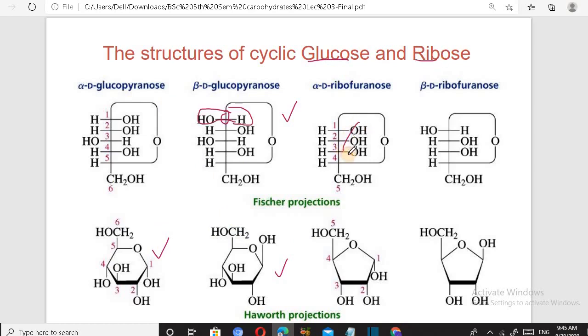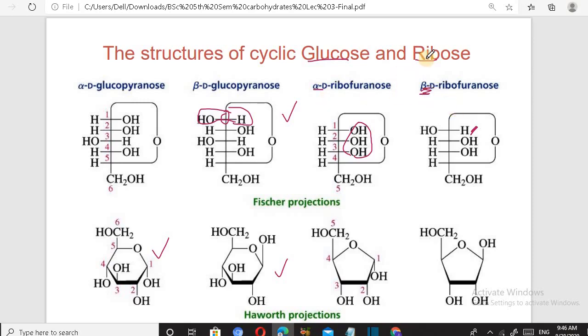All OH groups are present on the right side; these three OH groups are on the right side, and it is alpha. If the configuration of the first carbon is changed, that is, the OH group moves to this side, then we get beta. So like glucose, cyclic structures can be written for any carbohydrate molecule.